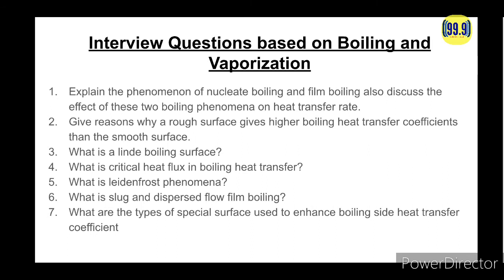So the next question is: what is a Linde boiling surface? What is a Linde boiling surface? Basically, the Linde surface consists of a thin layer of porous metal bonded to the heat transfer substrate. Bubble nucleation and growth are promoted within the porous layer, which provides a large number of stable nucleation sites of a pre-designed shape and size.